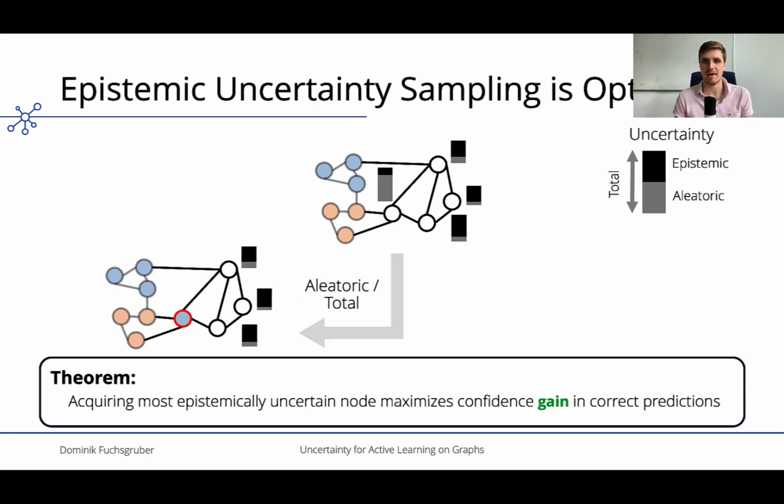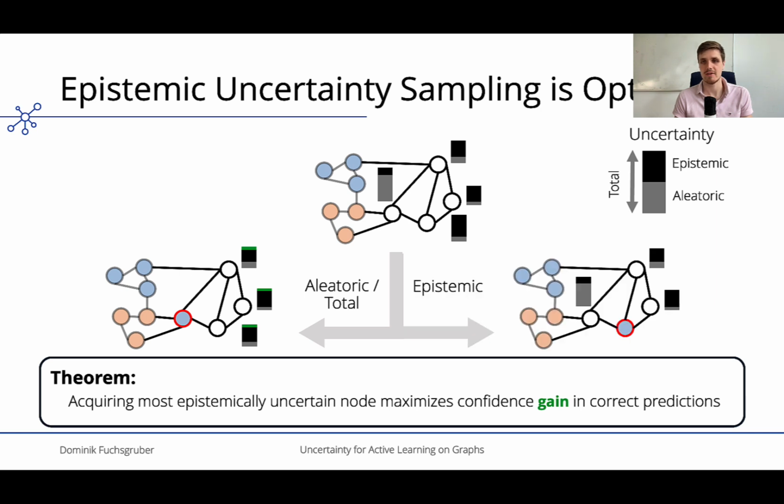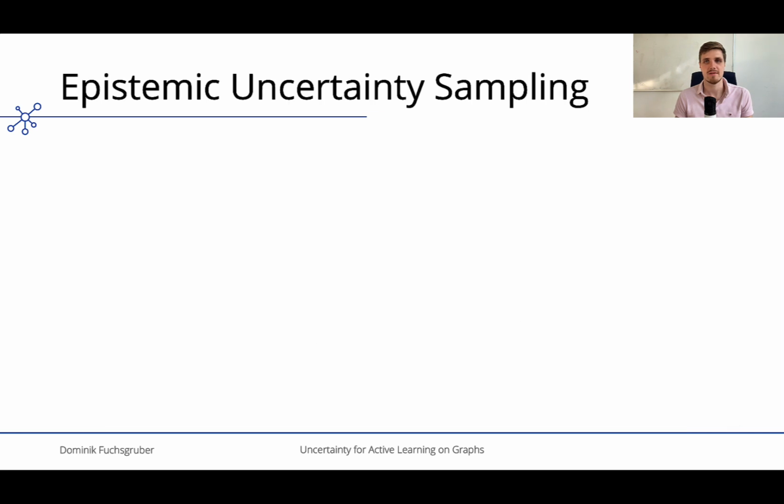Selecting the node with the highest total or aleatoric uncertainty may increase the model's confidence in correct predictions to some degree. We now show that labeling the most epistemically uncertain node will result in the highest increase in this confidence among all possible queries. Put differently, epistemic uncertainty sampling will optimally push the model toward correct predictions.